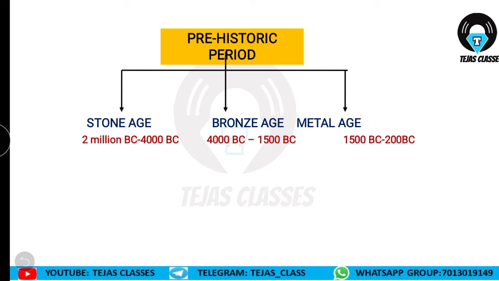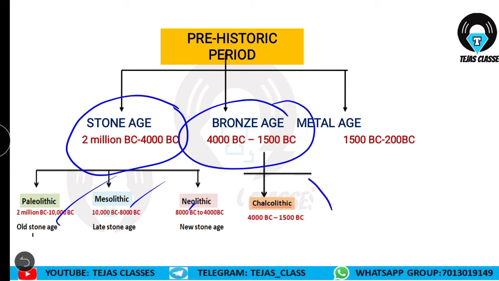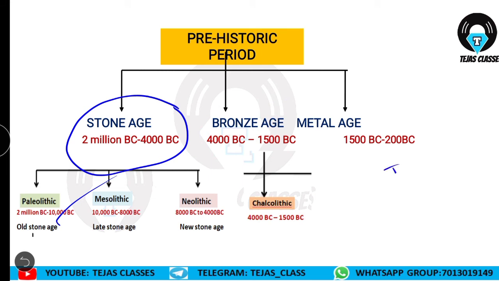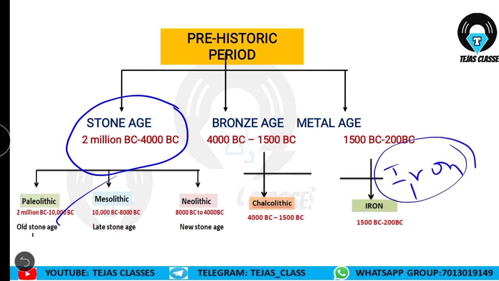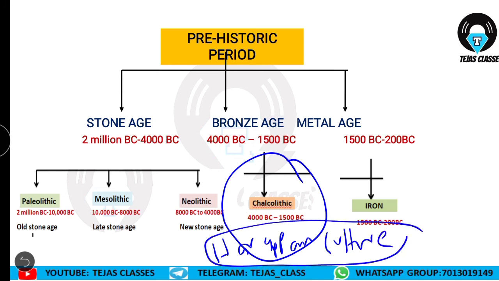Now let us revise the prehistoric period once again. What we have seen is the Stone Age. Under the Stone Age, we have seen the Paleolithic and Mesolithic. Now in this video we have completed the Chalcolithic period, from 4000 BC to 1500 BC, where copper plus stone was used. Very important. And in the next video we'll be seeing the Iron Age, where iron was found. See, here iron was found. And one more thing, guys, very important: in this Chalcolithic age only we come across the Harappan culture. The Indus Valley civilization started in this period and also declined in this period.